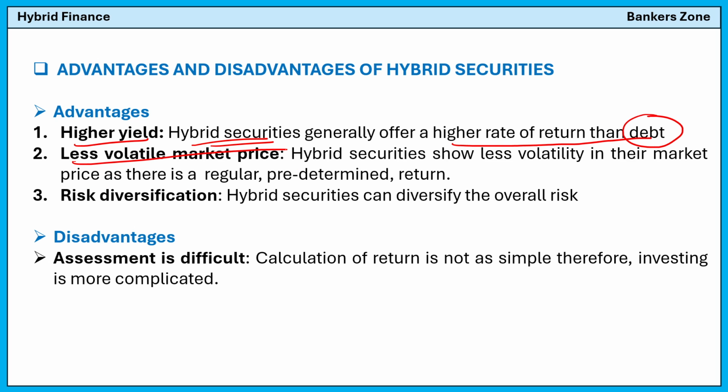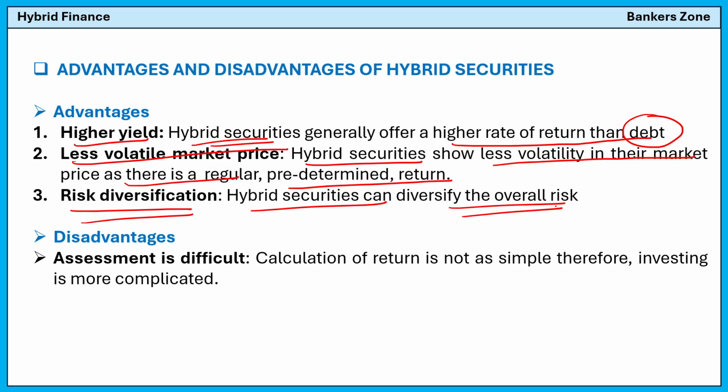Less volatile market price means what? See, in equity, the market price changes very frequently, right? So, hybrid security shows less volatility in the market price as there is a regular and predetermined return. That means fixed return. Risk diversification. Hybrid securities also diversify the overall risk because they combine both debt and equity. So, these are the advantages.